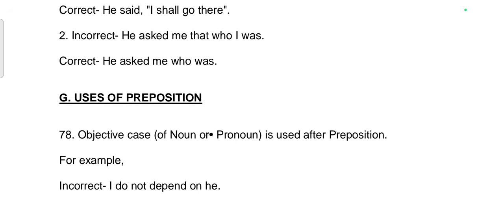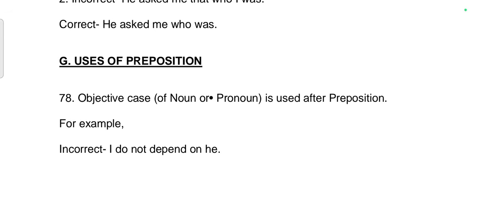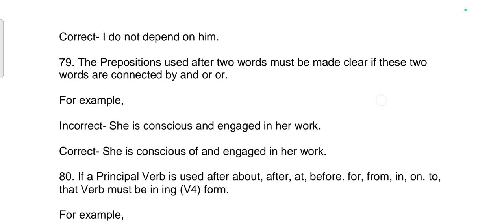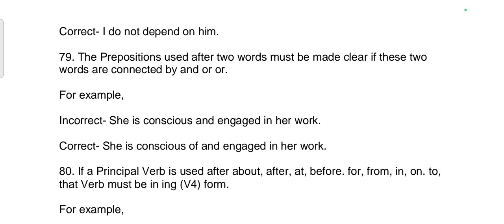G. Uses of preposition. 78th rule. Objective case of noun or pronoun is used after preposition. For example, incorrect sentence: I do not depend on he. Correct sentence: I do not depend on him.